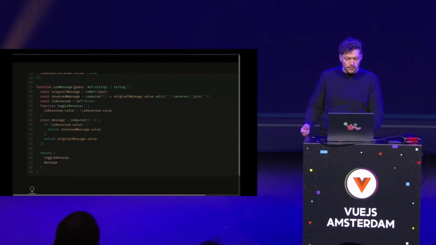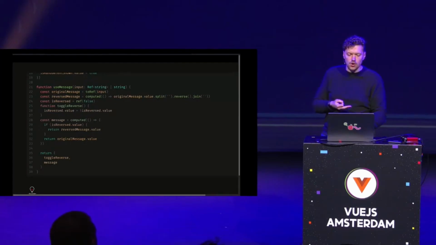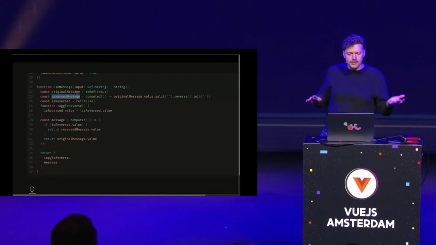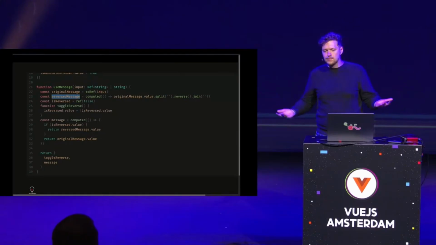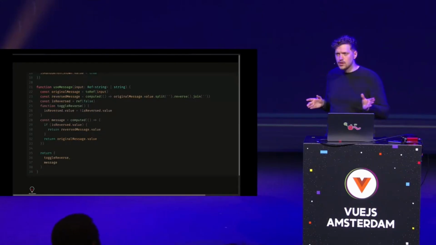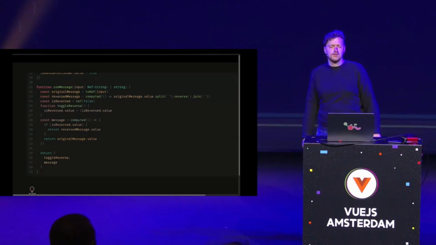So the cool part is, obviously, if it's actually a ref and something changes, so that's another part of composables, you should work with reactivity. If you pass in something reactive, then the composable should react to it. Let's say in this case, if the message changed, the reversed message should also change, which easily happens if you say, okay, there's a ref, it's fine, we can deal with it. If it's not a ref, it will always be static, it's also fine, and it will simply not update. But that's also a key part, that composables should work with reactivity. And for example, all the composables out there, and a lot of libraries, they do. They accept reactive and also non-reactive values like this.